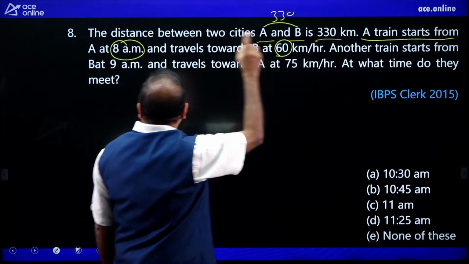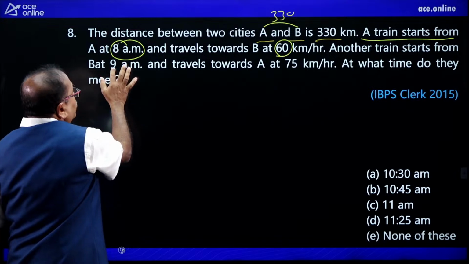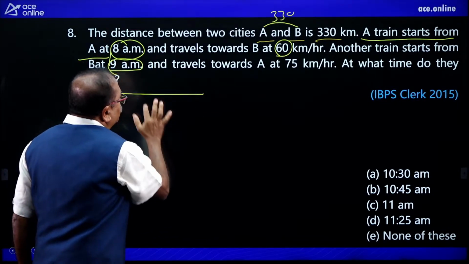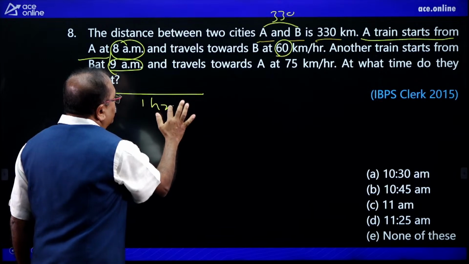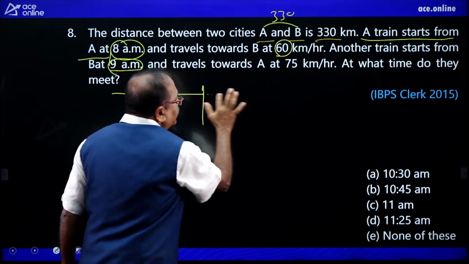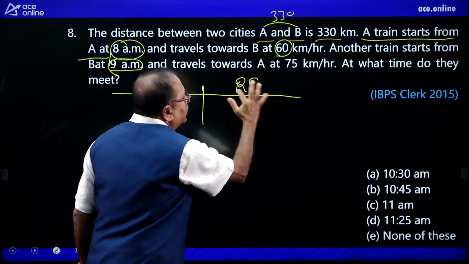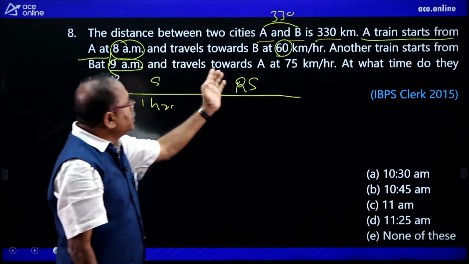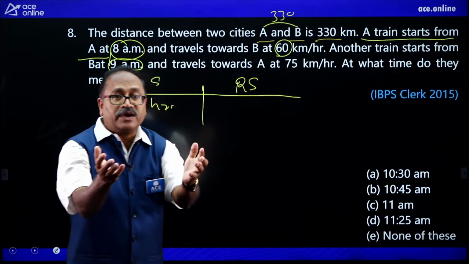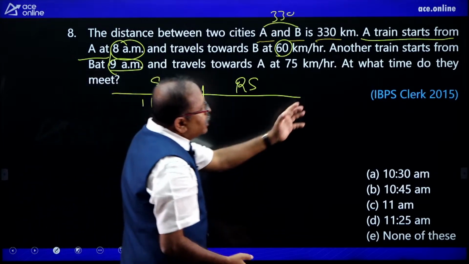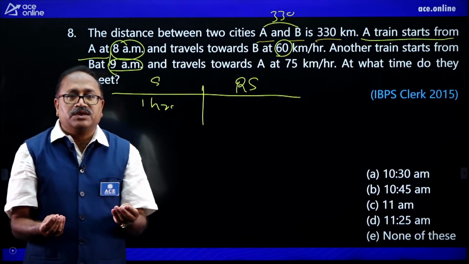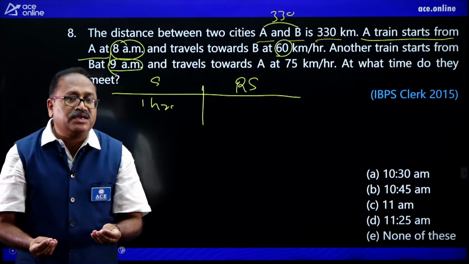Another train starts from B at 9 a.m. That means 1 hour. So for the first 1 hour it is only one train's speed. After that it becomes relative speed. Now at 9 a.m. it travels towards A at 75 km per hour. At what time do they meet? It's a regularly asked question in time and distance. It's a very basic question.